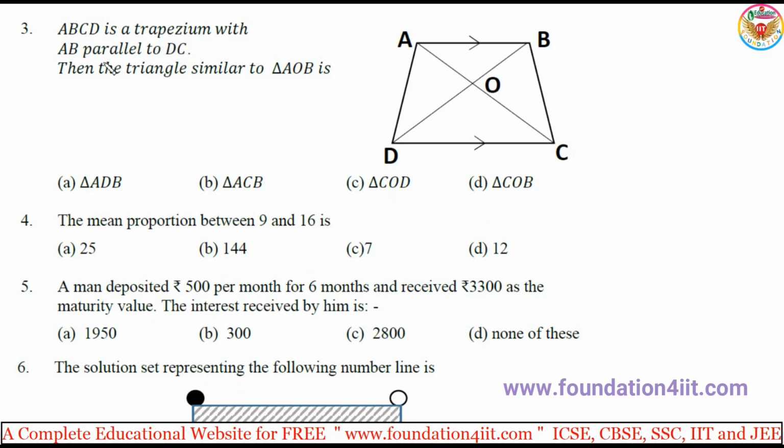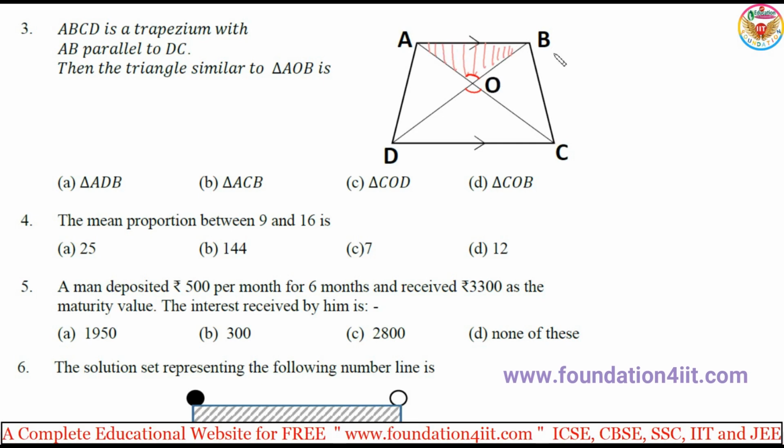The third one: ABCD is a trapezium with AB parallel to DC. Then the triangle similar to AOB is which among the remaining three? According to the rules, vertically opposite angles are equal, so these two angles are the same. Because these two lines are parallel, these two angles are alternate. In the same way, AB is parallel to DC and DB is a transversal, so these three angles are exactly equal to the next three. So according to the AAA axiom, AOB is similar to DOC or COD.